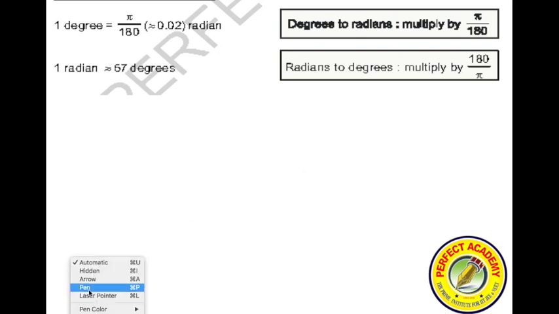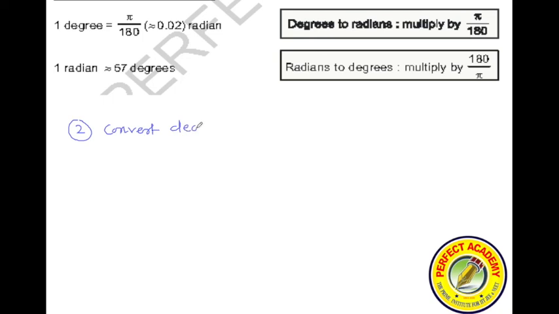Yes or no? Question number 2. Convert degrees to radians again: A, 30 degrees; B, 60 degrees; C, 90 degrees.